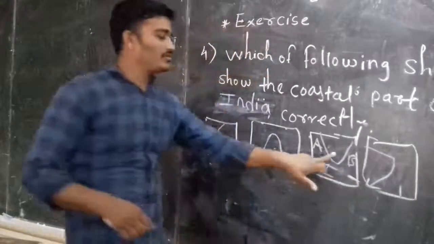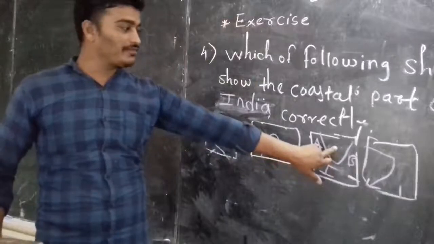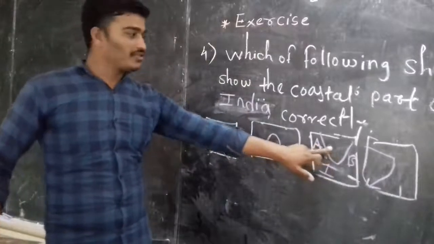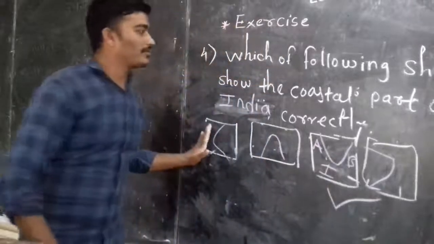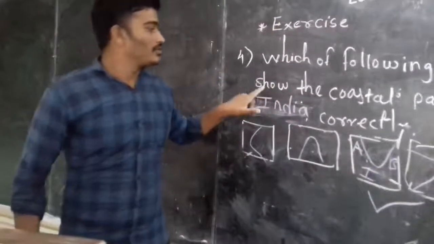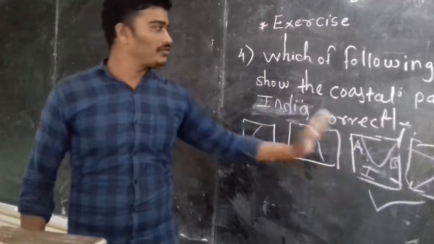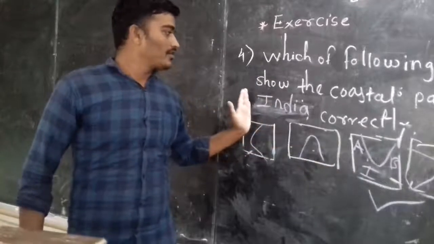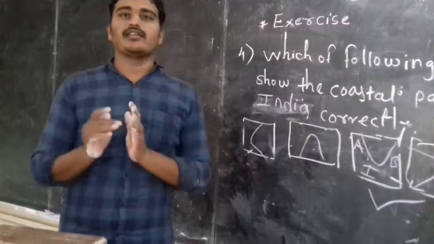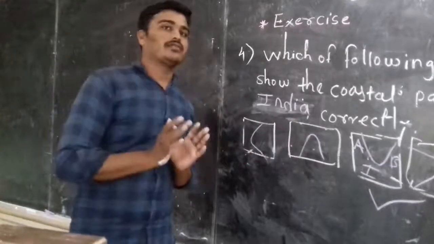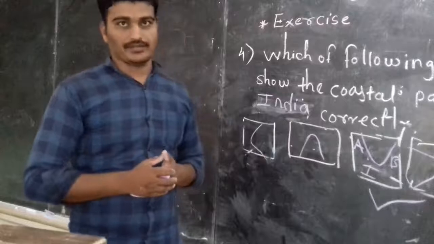This third shape touches the coastline, so that's why this one is correct. You have to keep in mind the third option, which tells us that India's southernmost part touches the coastline. Okay.